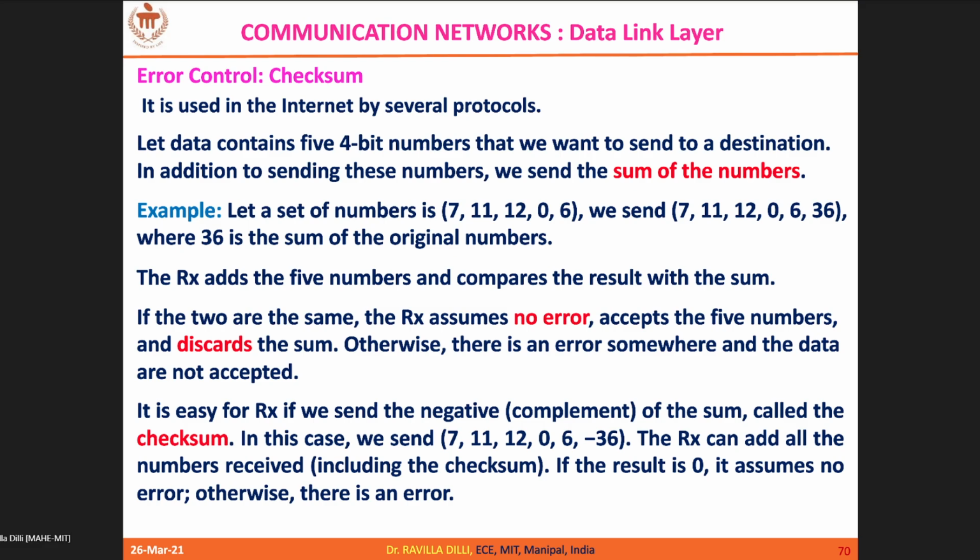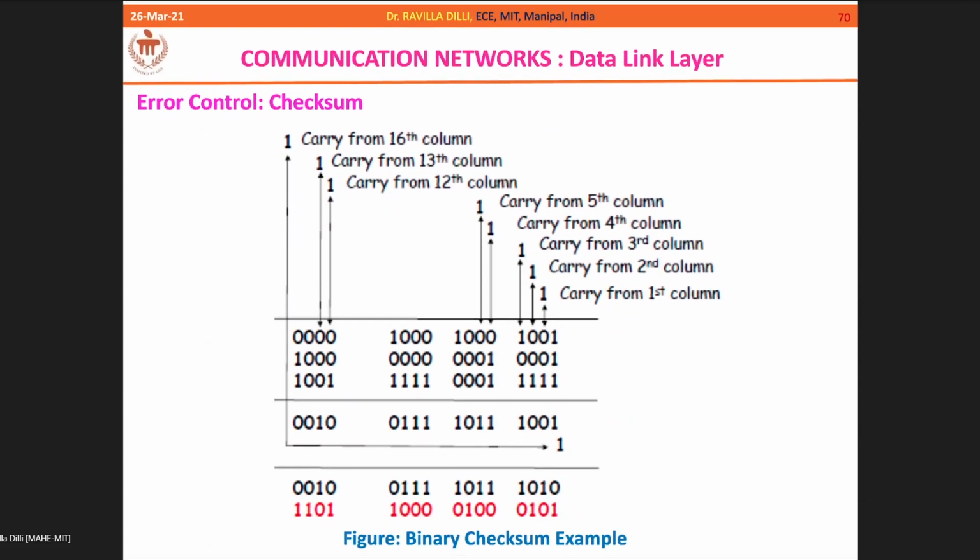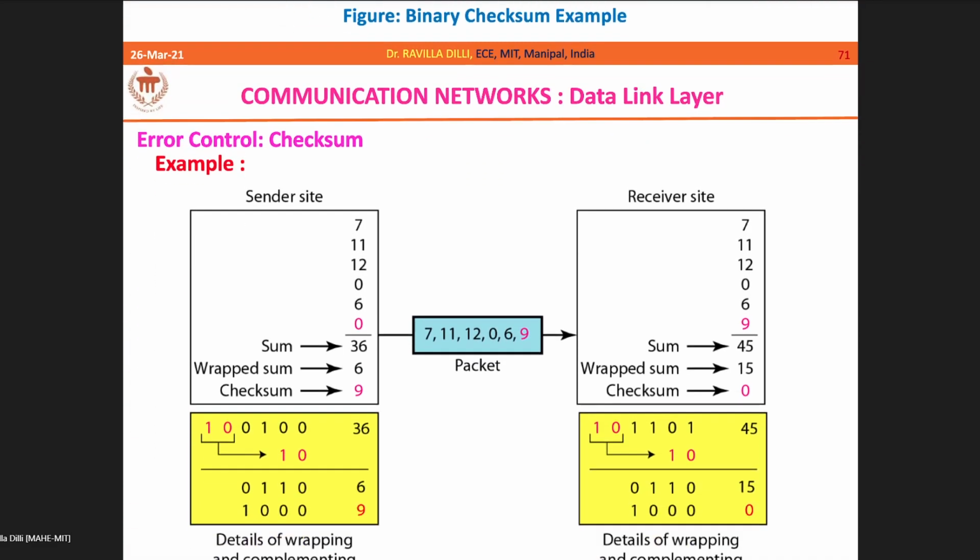Okay, so let me repeat. I am going to add all the numbers which I want to transmit and complement that sum value, which is minus 36, and transmit it. At the receiver, I'll add all those numbers, including that checksum value, where I'll arrive at 0, which indicates no errors, otherwise there exist errors. Fine. So keeping this concept in mind, let's come to the actual checksum, how I am going to do that.